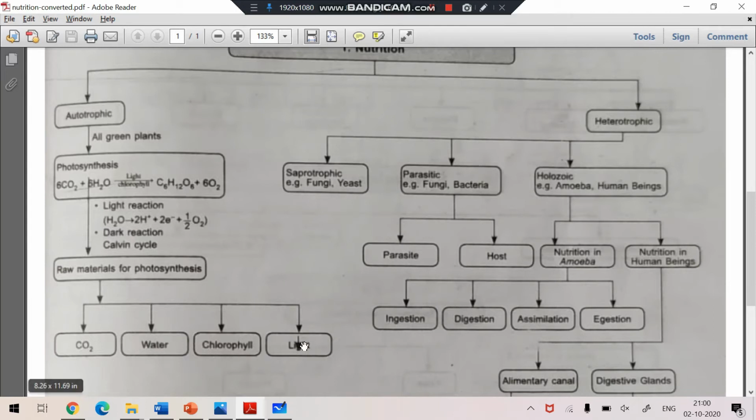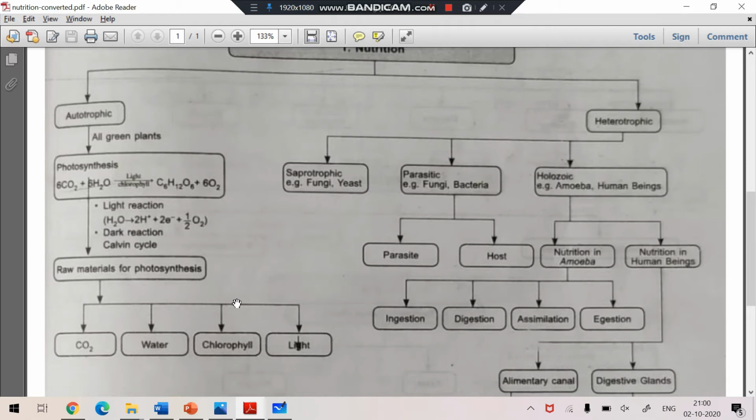Chlorophyll is present in the green leaves, in the presence of sunlight. They take carbon dioxide from the atmosphere and absorb water from the soil. The green plant prepares its food on its own. This is called photosynthesis. Clear?